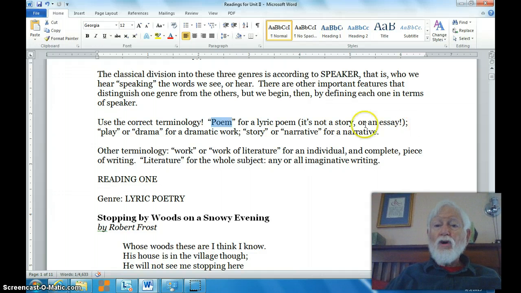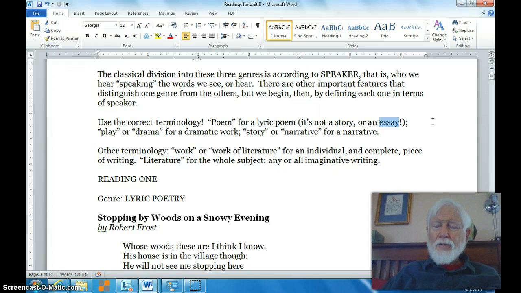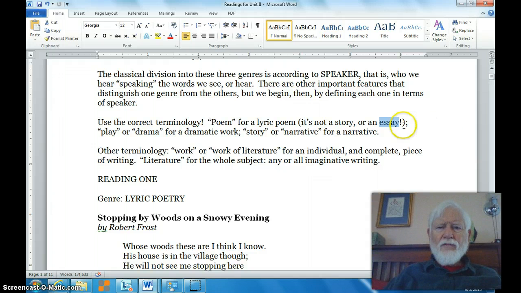All right, a lyric poem is not a story. It's not an essay a lot of the time. Now, by the way, the essay is another genre of literature that we don't really look at in this particular course, but there is a kind of essay that is considered literature, and very often my students, when they're talking about a poem, will refer to it as an essay.